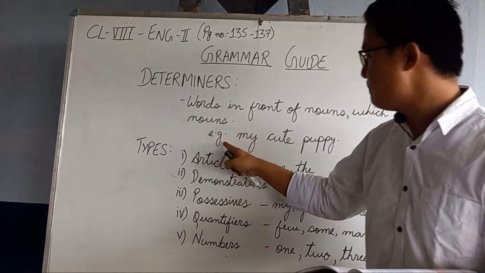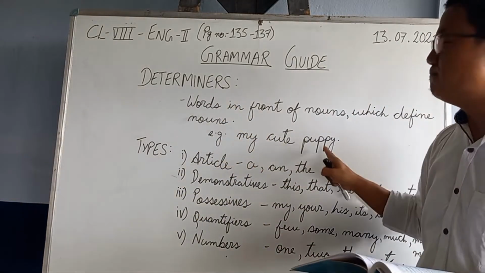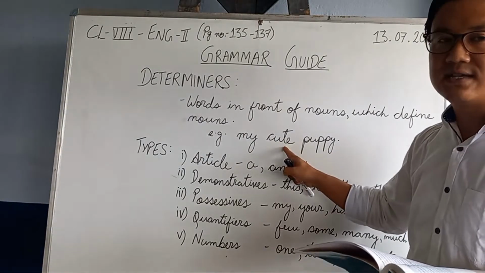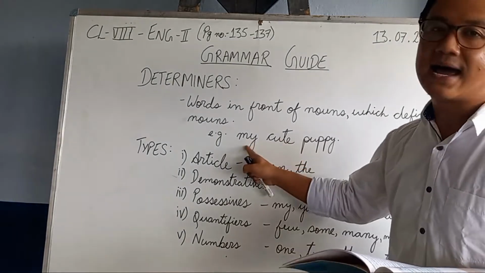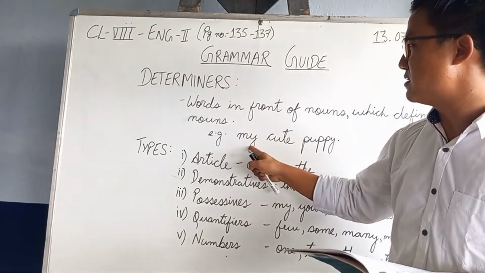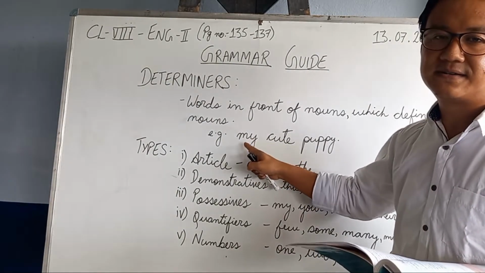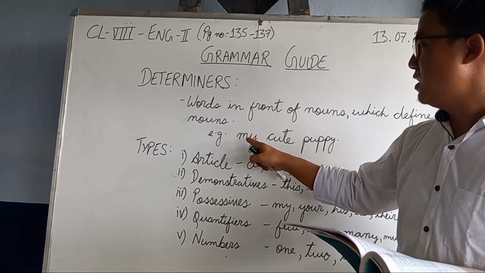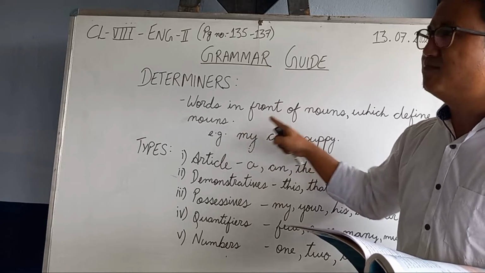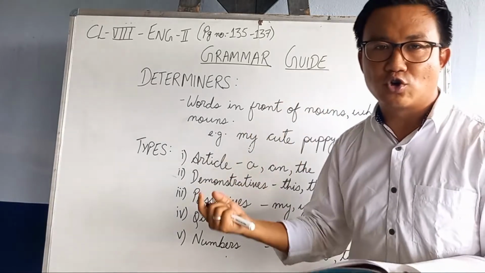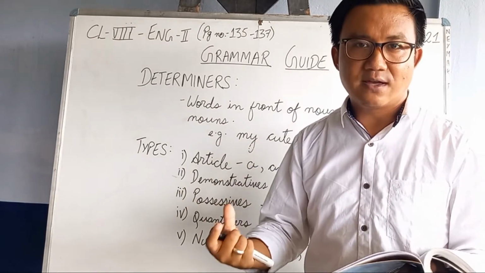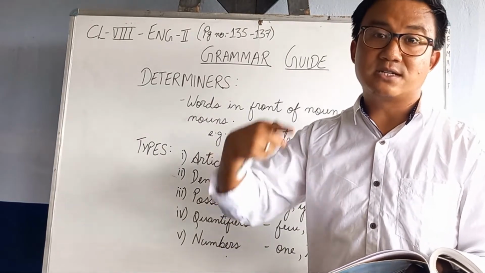For example, I've given my cute puppy. Now puppy is a noun here, cute is an adjective, but my, now this is a determiner. Or that last book. Book is the noun, last is the adjective, and that becomes the determiner.